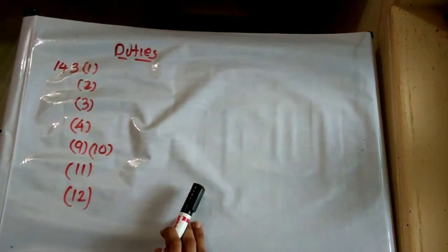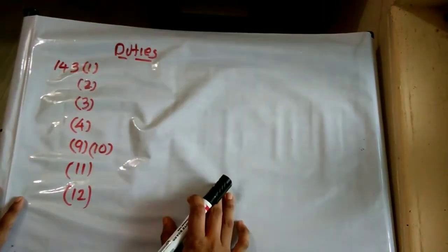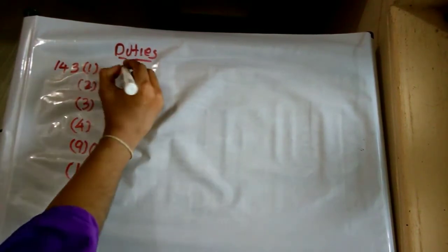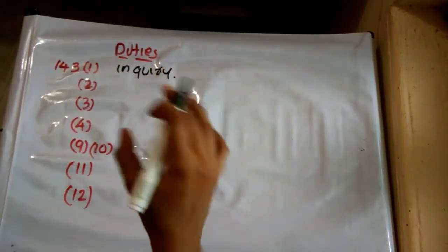So these are the duties. These sections cover the duties of an auditor: 143 subsection 1, subsection 2, subsection 3, subsection 4, 9 and 10. Subsections 5, 6, 7 we know are the C and AG's power. Then 11 and 12. These are the duties of an auditor. What is the duty of the auditor as per 143 subsection 1? Duty to inquire. That is, an inquiry has to be conducted by the auditor. We will explain it in detail.